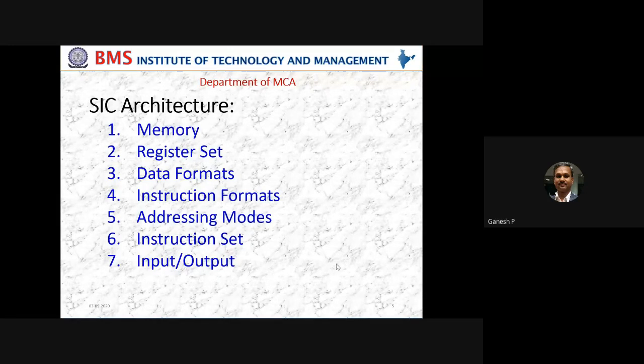So probably you might have heard about these things during your CO. Is anybody still remembering these names? Memory, registers, data formats, instruction formats, addressing modes, instruction set, input and output. If you recall, you might have studied in module 3 of your computer organization, where we mainly have information related to IA32. Any recall on this? Do you remember these things that you have studied? If that is the case, it is easy for you to connect now. That's just what I wanted to know. Nothing else.